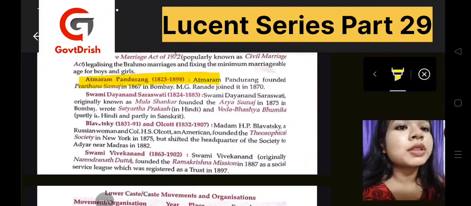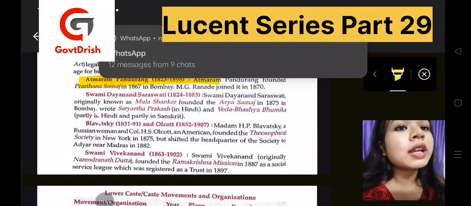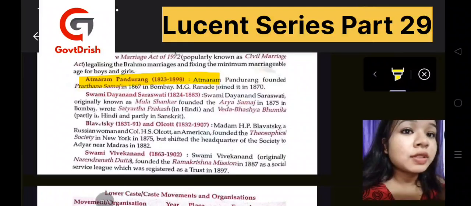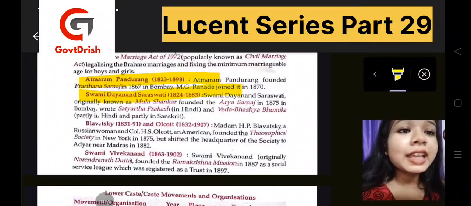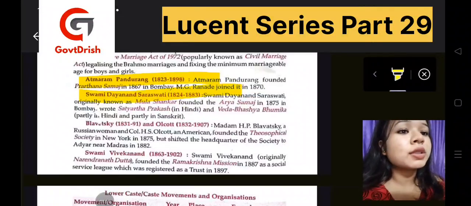Then we have Atmaram Pandurang. He founded the Prarthana Samaj. Where? Bombay. And after that, M.G. Ranade joined him. Then we have Swami Dayanand Saraswati, an important one. He founded the Arya Samaj and wrote Satyartha Prakash and Ved Bhashya Bhumika.